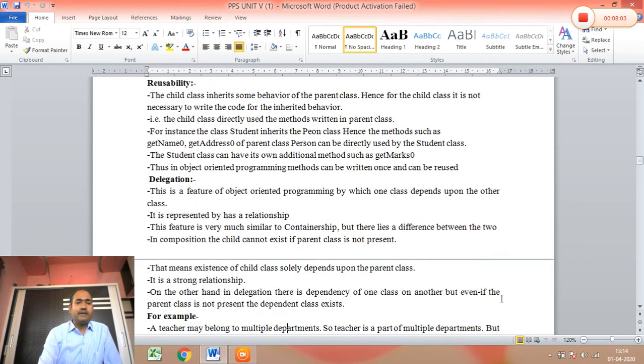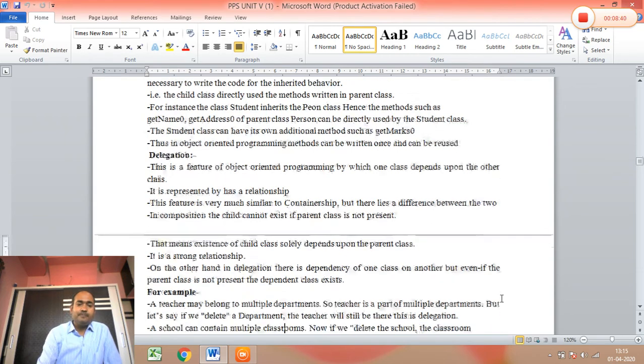Now another point is delegation. This is a feature of object-oriented programming by which one class depends upon another class. It is represented by a has-a relationship. This feature is very similar to containership, but there lies a difference between the two. In composition, the child cannot exist if the parent class is not present. That means the existence of the child class solely depends upon the parent class. It is a strong relationship. On the other hand, in delegation, there is a dependency of one class on another, but even if the parent class is not present, the dependent class exists.